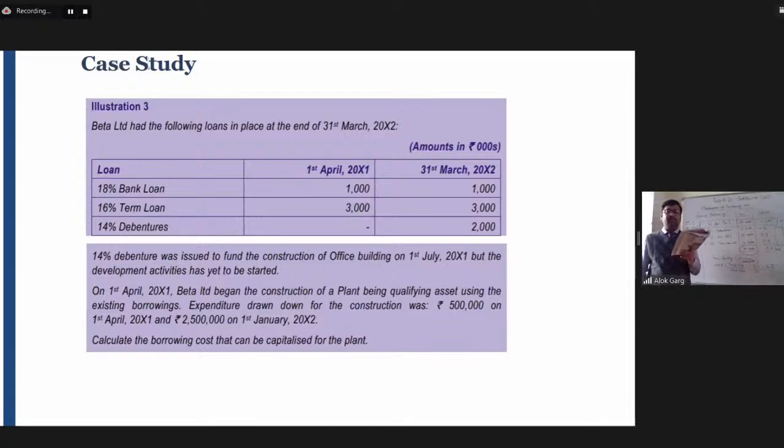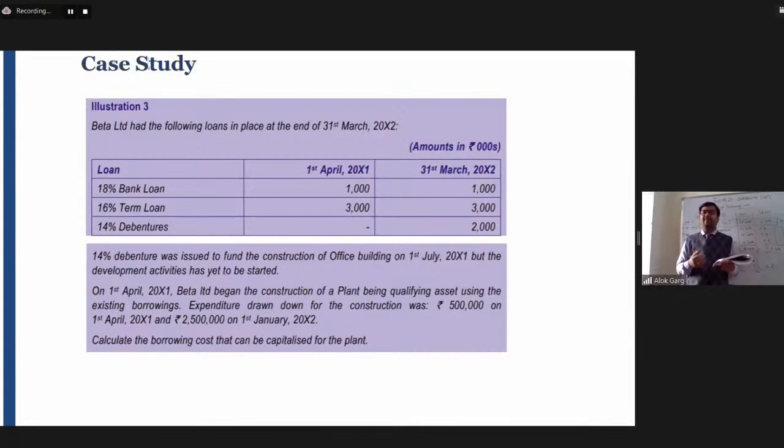At the time of the opening date, this 1000 loan was there. In the closing, this 1000 loan was still there. It means the loan remained outstanding and has not been paid. So why is this information important? Because if the loan has been paid, then there is no point to capitalize the borrowing cost. What is the fundamental principle? There must be a borrowing, and if there is no borrowing, borrowing cost will not be there.